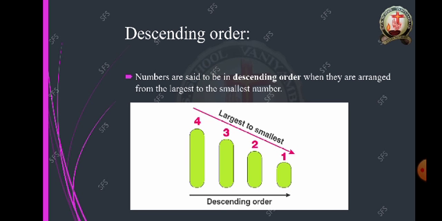So from larger to smaller, that is called descending order. Numbers are said to be in descending order when they are arranged from the largest to the smallest number. When we are arranging a set of numbers, we can decide whether the numbers are arranged in an ascending order or in a descending order.